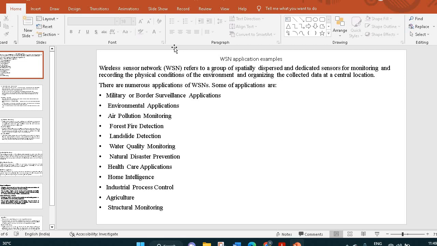Some applications are military or border surveillance applications, environmental applications, air pollution monitoring, forest fire detection, landslide detection, water quality monitoring, natural disaster prevention, healthcare applications, home intelligence, industrial process control, agriculture, structural monitoring.